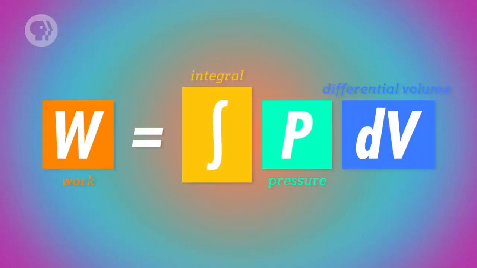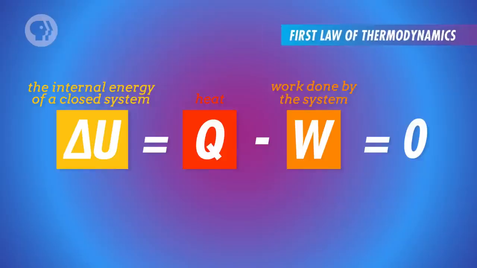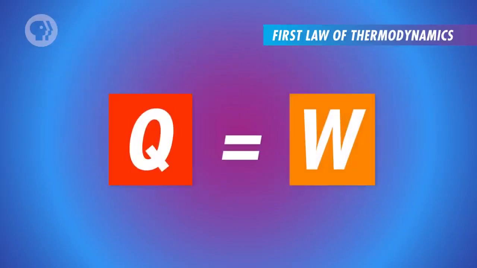Instead, you need to take the integral of the pressure with respect to volume. This way, you're still calculating work, but you're taking the changes in pressure into account too. Another difference between isobaric and isothermal processes is that since temperature is held constant in isothermal processes, the internal energy of the ideal gas can't change. And the first law of thermodynamics says that heat minus work is equal to the change in the internal energy of the system, in this case, 0. So the work done by the system will be equal to the amount of heat added and vice versa.